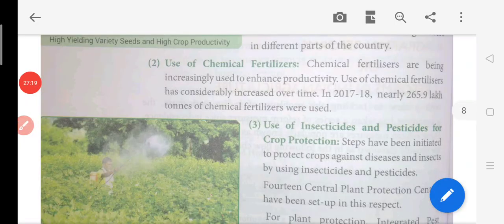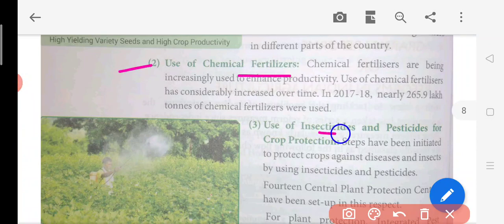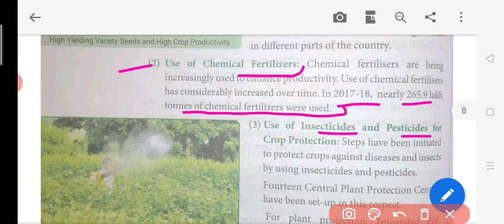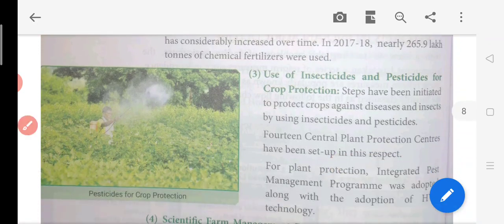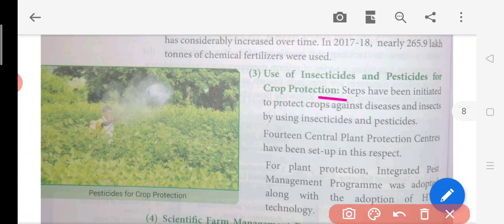Now after this, there are two more points related to technology, which are the use of chemical fertilizer, insecticide, and pesticide. Here, chemical fertilizer is used in these technical reforms to increase the productivity of the soils. In 2017-18, nearly 265.9 lakh tons of chemical fertilizer were used. Today agriculture uses chemical fertilizer very widely in order to increase the fertility of the soil. Then insecticide and pesticide are used to kill all the pests and insects in the field which destroy the crops.